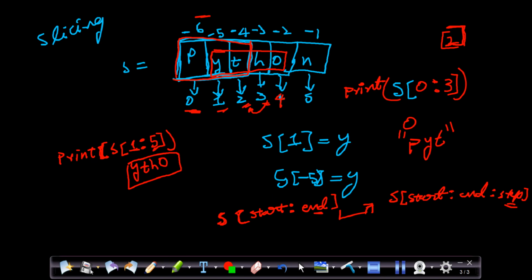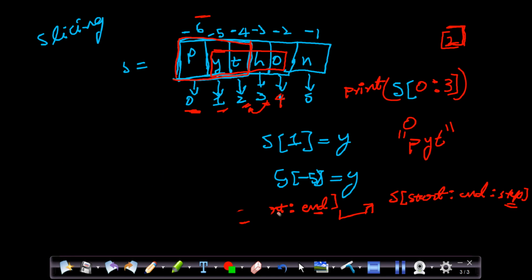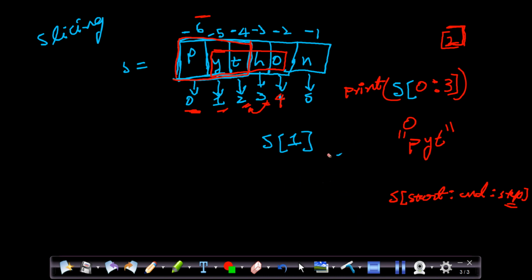Okay, so I'll erase this here itself, because I want to show you a few more examples on this. I know this may feel like it is saying the same thing, but there are a lot of things which we need to observe being a beginner to this programming.